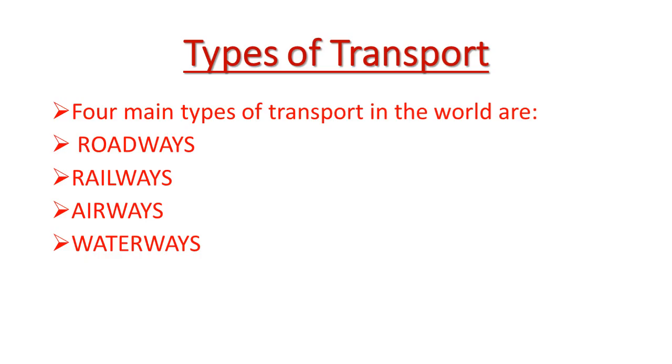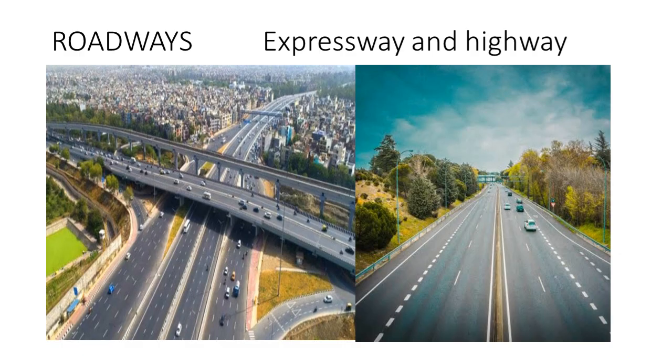You know, there are four main types of transport in the world: roadways, railways, airways, and waterways. Here we will discuss all one by one. Let us discuss first of all roadways.